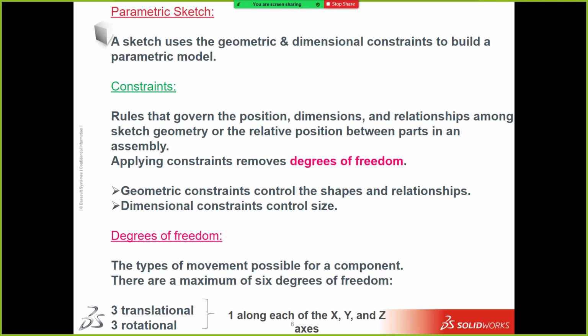Degrees of freedom. What is degrees of freedom? No, I don't know about it. Let's think the component is in space. How many degrees of freedom does it have? Let's take a pen that is kept in space, not in gravity, free from gravity. So how many degrees of freedom does it have? Zero. So I'll explain what degrees of freedom is: the number of independent possible ways the particular component can move.